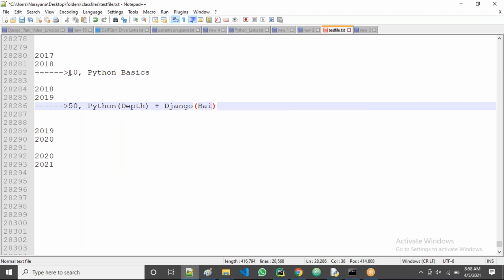Django only basics. What is Django? Why is Django required? Where do we use Django, like this? Initially, only Python basics they asked.